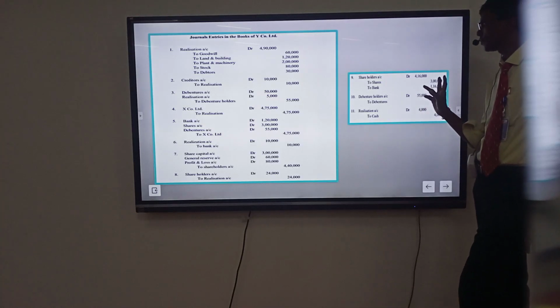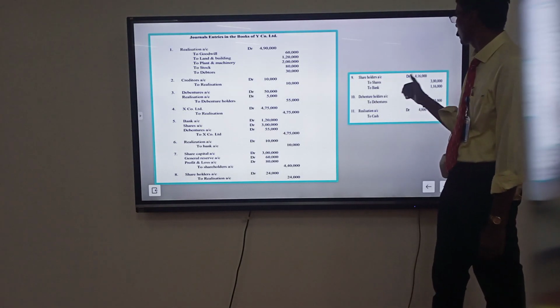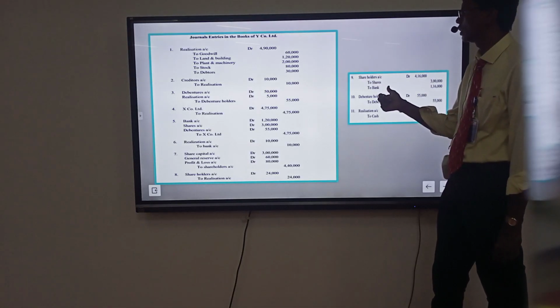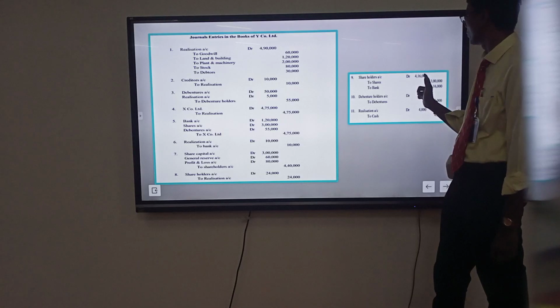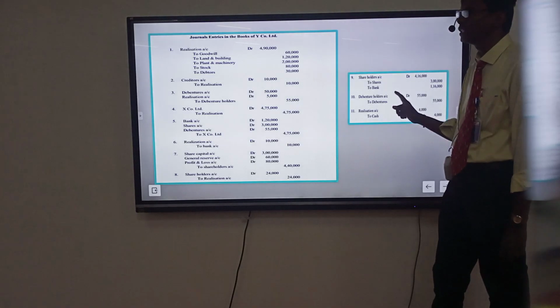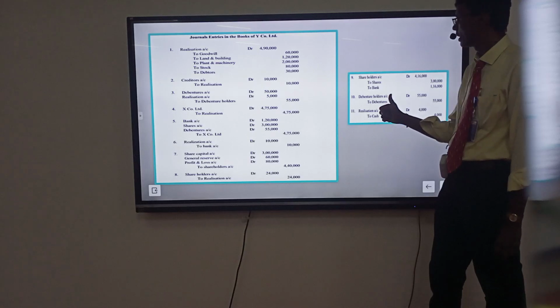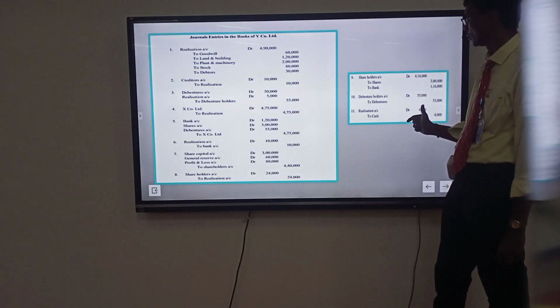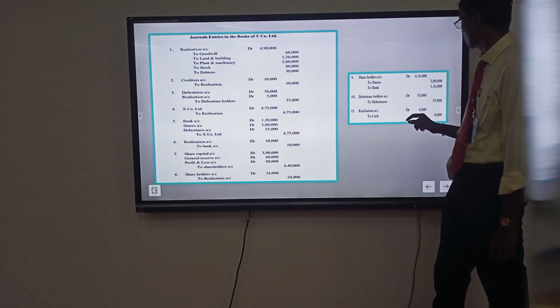Shares and bank transferred to shareholder: share account debit 3 lakhs, bank account debit 1,60,000, transfer to shareholders 4,16,000. Debenture transferred to debenture holder: debenture holder account debit to debenture 55,000. Realization to cash, cash amount 4,000.